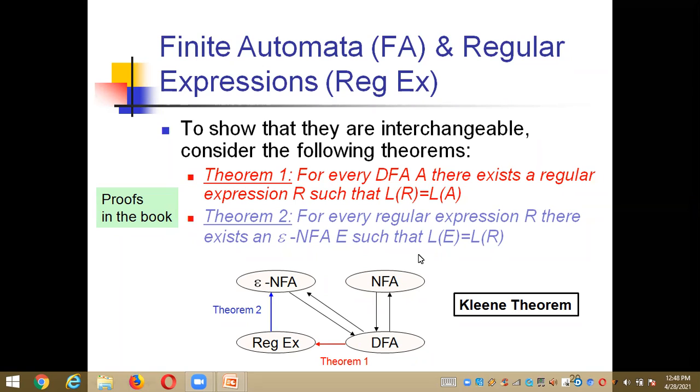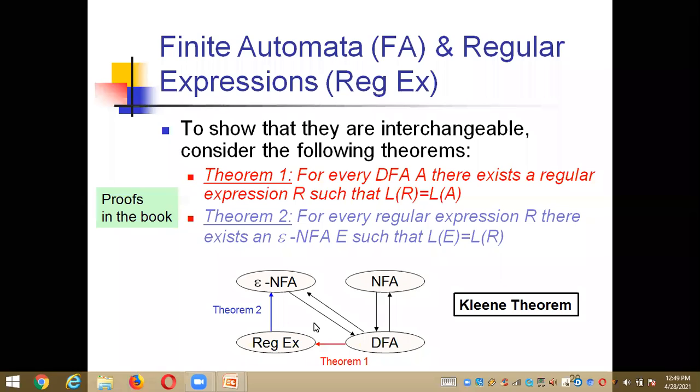So finally what we're saying from this Kleene theorem is that L of R equals L of A, same as L of E equals L of R, right? Interchangeable conversion is applicable here, and we are going to learn how it takes place in further classes.